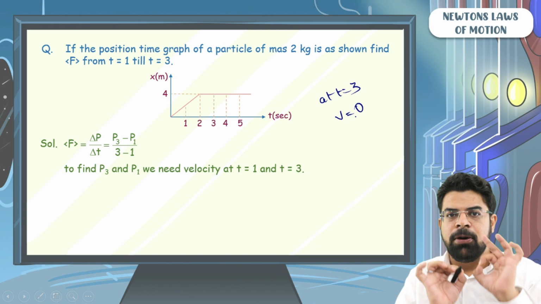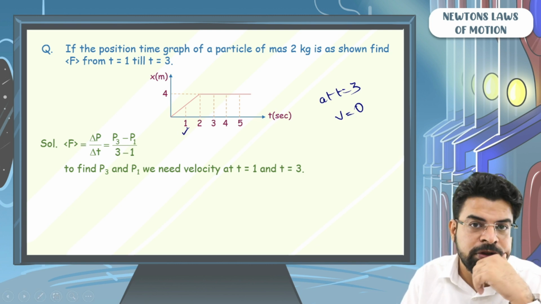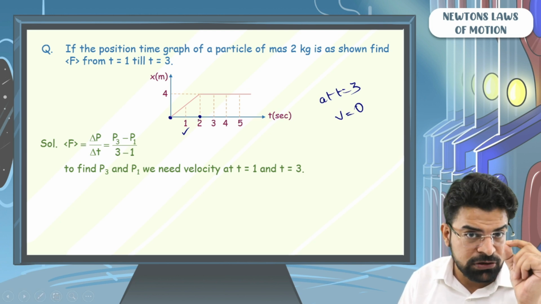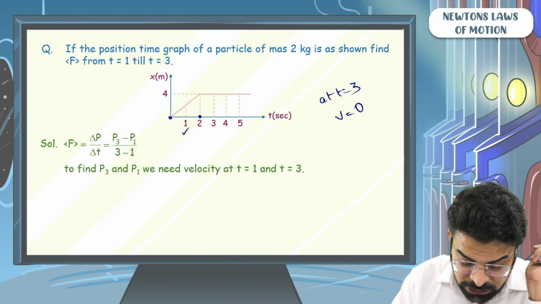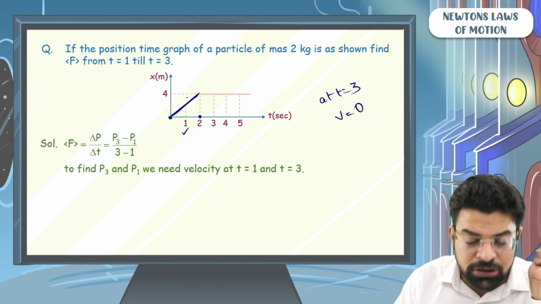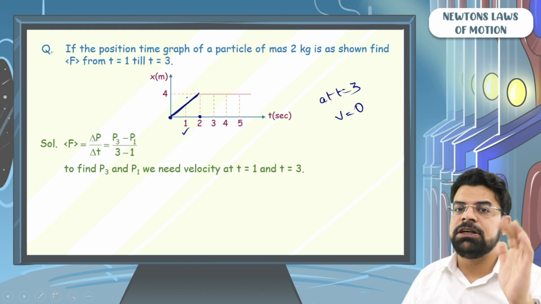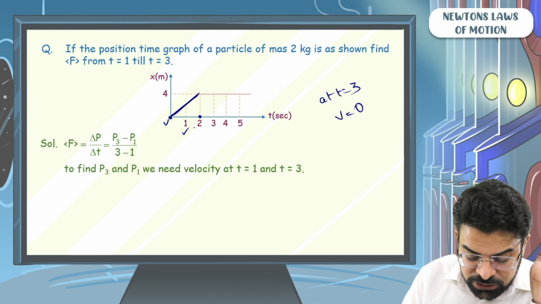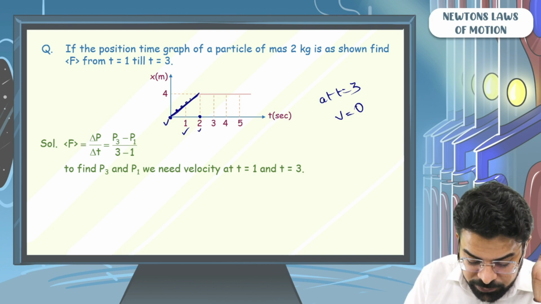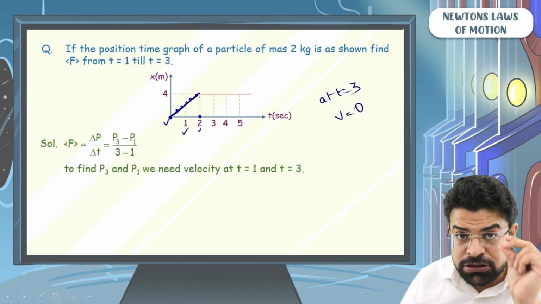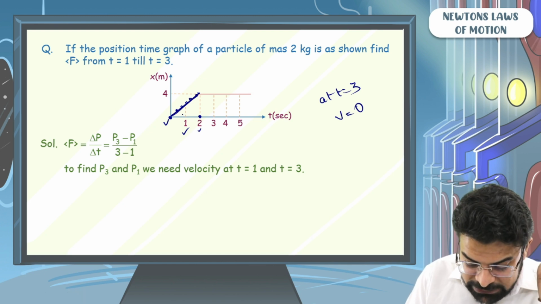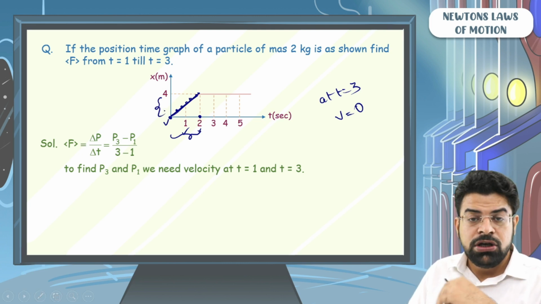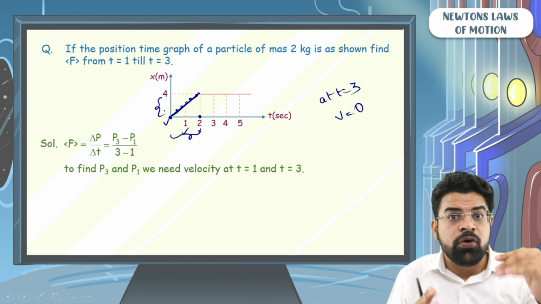What can you say about the velocity at time equals to 1? So you will say, sir, from time equals to 0 till time equals to 2, the slope of the displacement time graph is constant. If the slope of the displacement time graph is constant, it means that the velocity is constant. So the velocity from time equals to 0 till time equals to 2 is constant everywhere. We need to find the velocity at time equals to 1. We can see from the graph that in this 2 second time frame, the particle displaces by 4. So in 2 seconds, the particle displaces by 4 with a constant velocity.